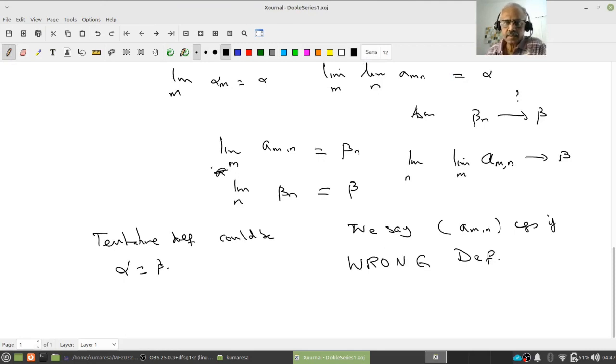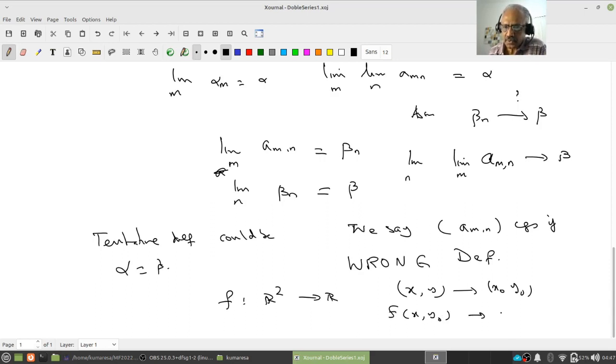Okay, so let us look at defining continuity of a function from R2 to R. You may say, suppose (x, y) goes to (x naught, y naught), then I will simply say f of (x, y) converges to f of (x naught, y naught), and similarly this limit exists. Are you following me?